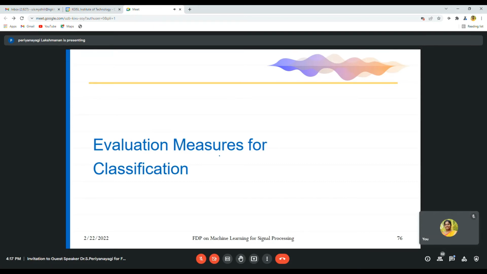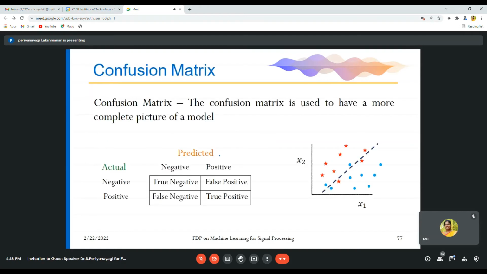Because actually Sam's algorithm is doing nothing. If you give any input, it will say no disease, no disease, no disease. Always it will say no disease. But Nitish's algorithm works better. So how will you measure those things? By using some evaluation measures. That is why we are going to see what the evaluation measures of classification are.